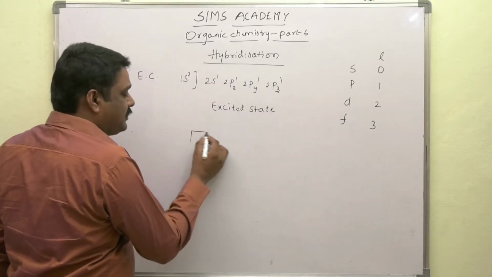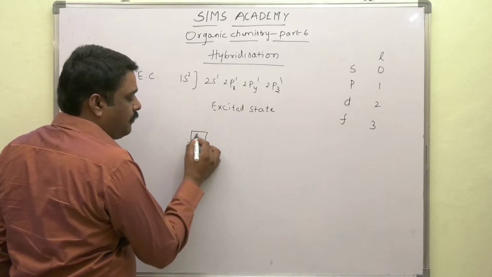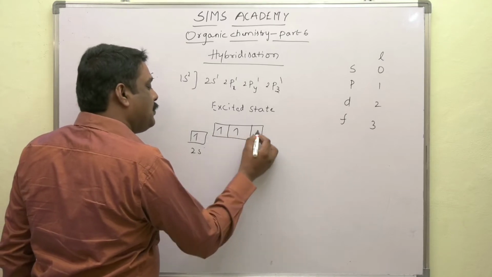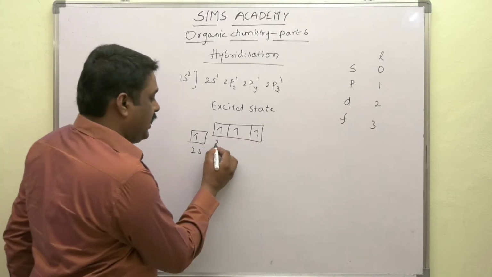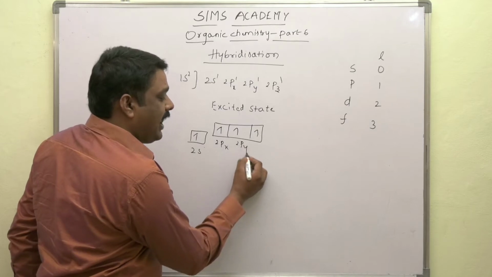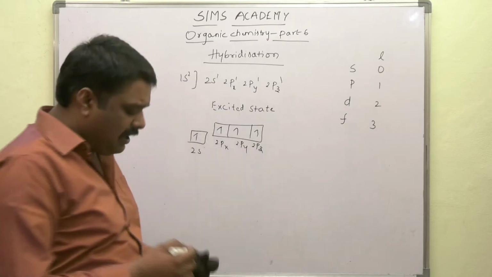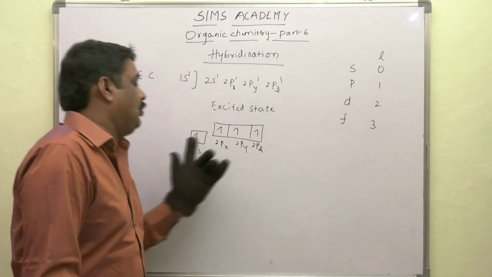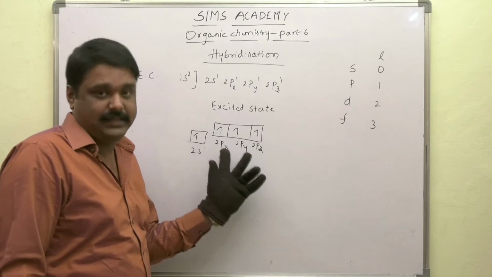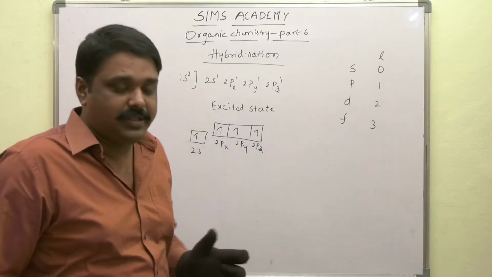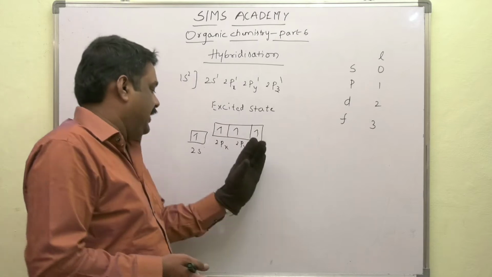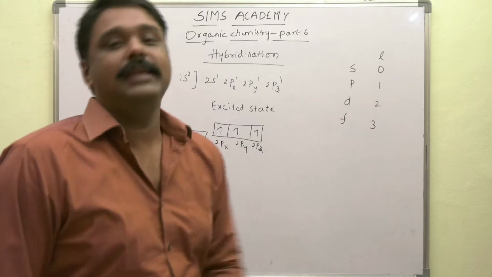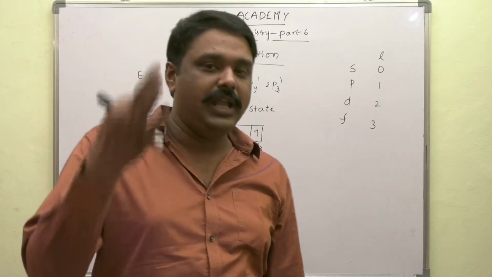Okay, I will write like this. This is the 2s orbital. These are the 2p orbitals, 1, 2, 3. This is 2px, 2py and 2pz. Why did I mention the 2s orbital down and the 2p orbitals, the three 2px, 2py and 2pz orbitals, upwards? I'll let you know. And one more important thing is that these three orbitals 2px, 2py and 2pz are called degenerate orbitals.